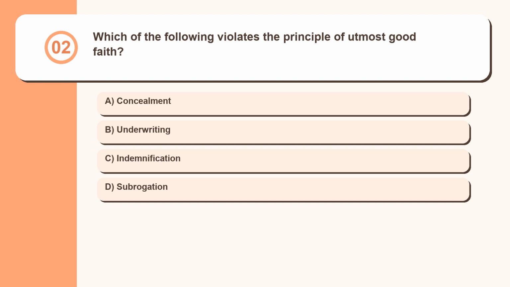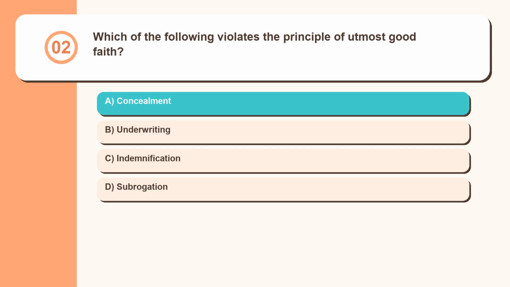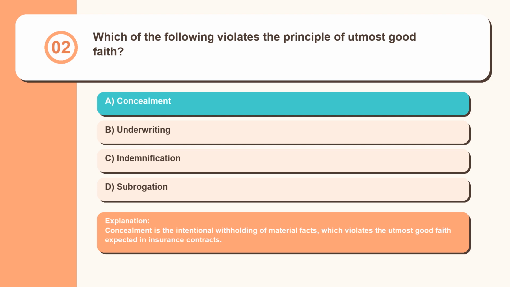Question 2. Which of the following violates the principle of utmost good faith? Concealment, underwriting, indemnification, subrogation. Concealment is the intentional withholding of material facts, which violates the utmost good faith expected in insurance contracts.